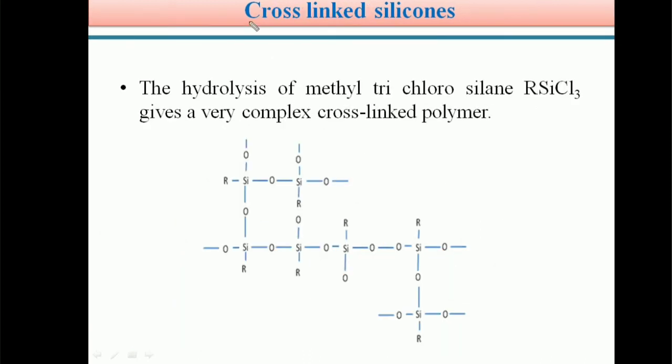Next one, cross-linked silicones. Students, we saw cyclic silicones and straight chain silicones. The third type is cross-linked silicones. These cross-linked silicones are prepared from trimethyl trichlorosilanes.